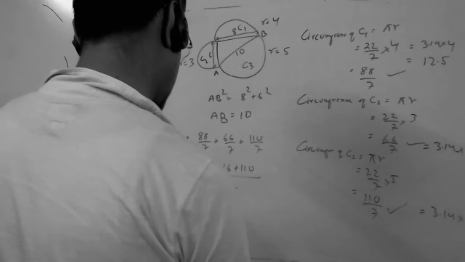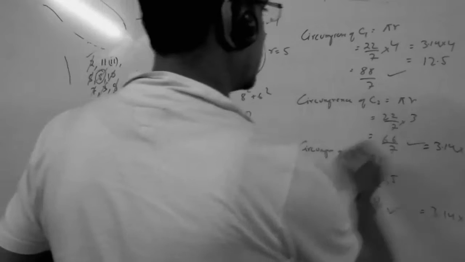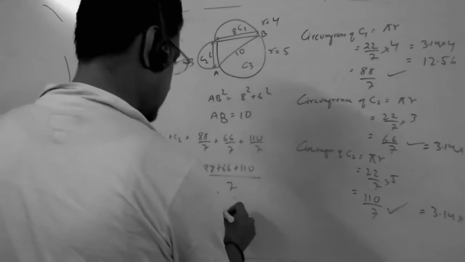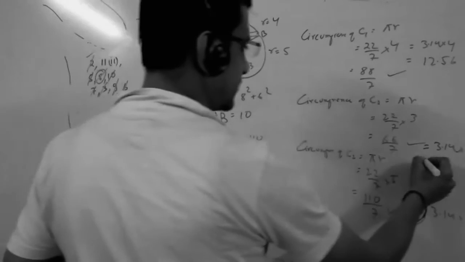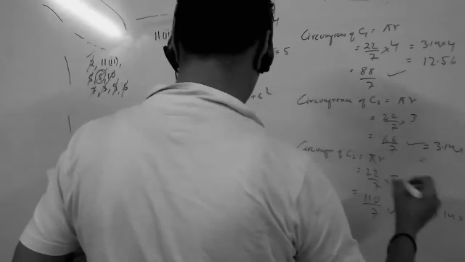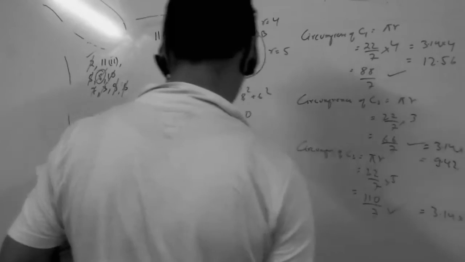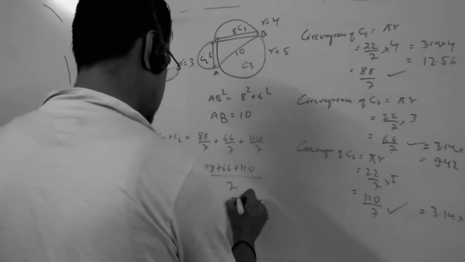Sir, the first one should be 12.56. For 2 decimals you have to give. Second one, what is the value? 9.42. And the third one? 15.70. Yes.